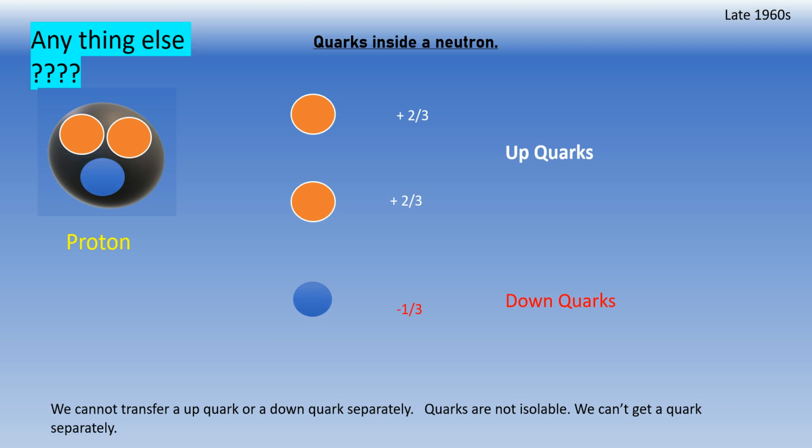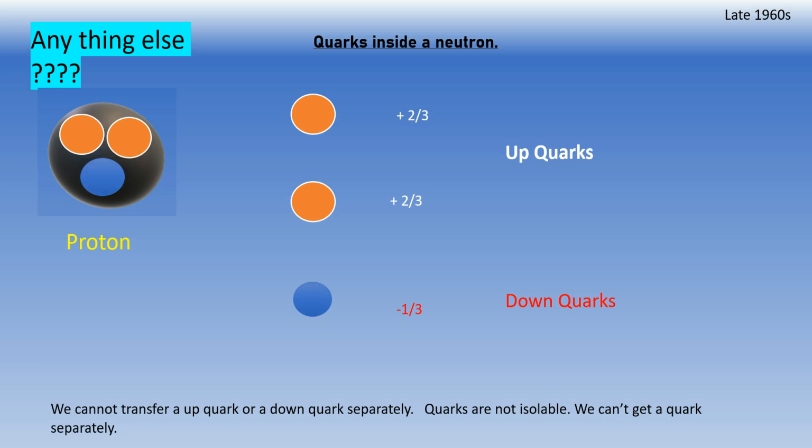If you are thinking the proton is a fundamental particle, you are not wrong, but you are not exactly correct. There is something inside the proton which we call quarks, and there are two types of quarks: up quarks and down quarks. Each up quark contains two-thirds of the charge, and each down quark contains minus 1 by 3. So 2 times 2 by 3 minus 1 by 3 again gives you 1.